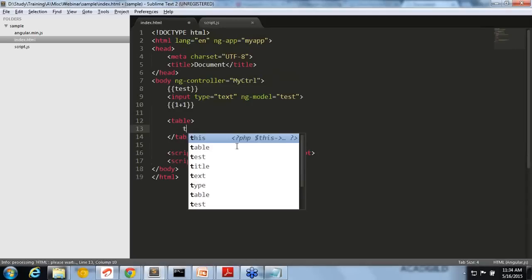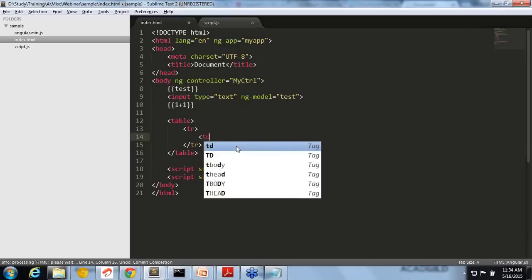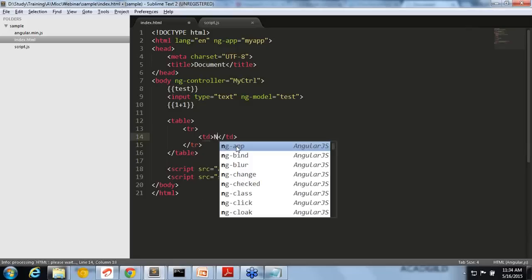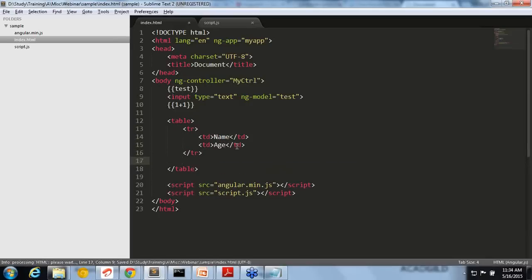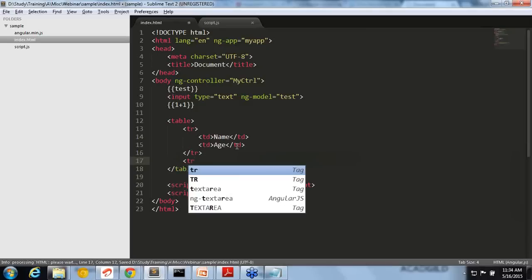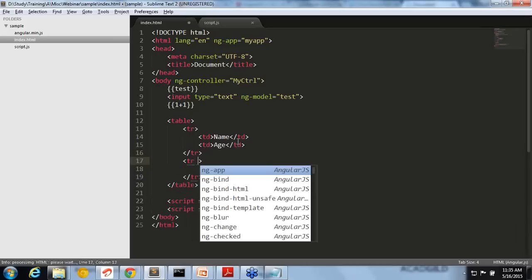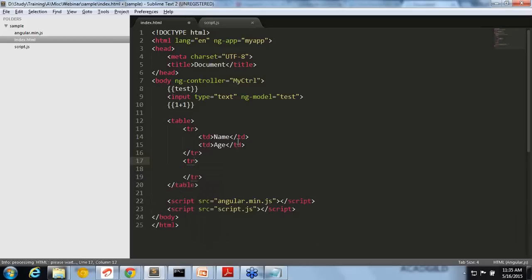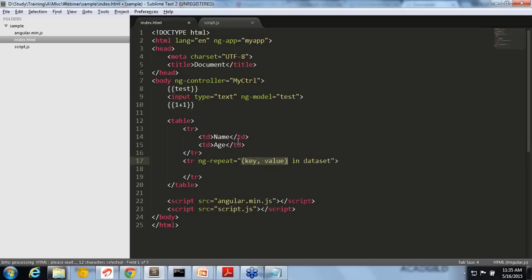So we'll just create a tr, first giving name and age. That's all we are creating, right? Simply for this kind of thing, if you are using jQuery or normal JavaScript, you have to do a lot of string manipulation and string concatenation, and construct everything on your own, right? These kinds of things are taken care of by Angular. So how do we do that in Angular? You can see there are a lot of custom attributes. I will just show you how this is done.